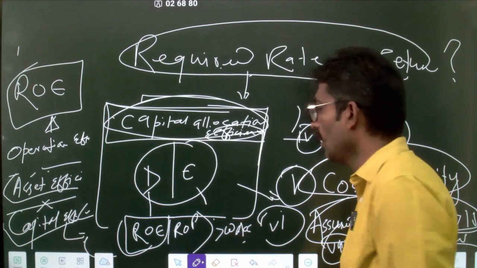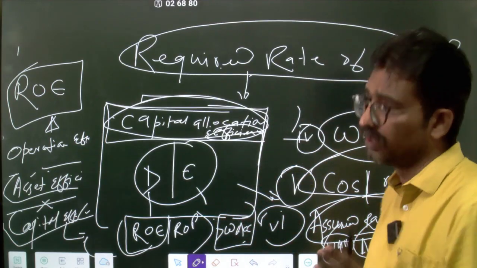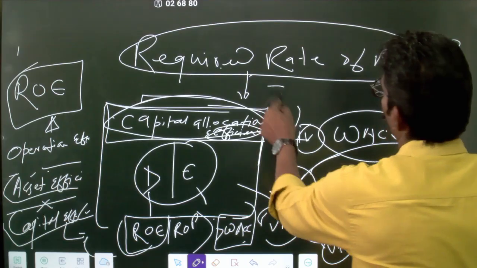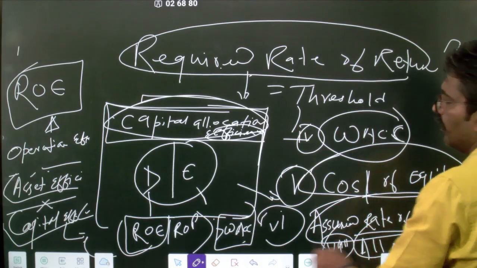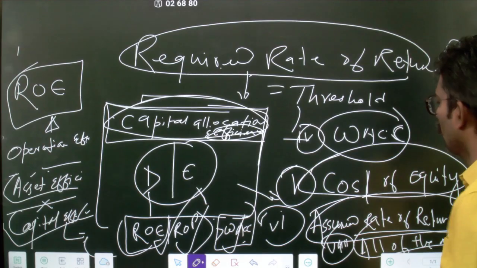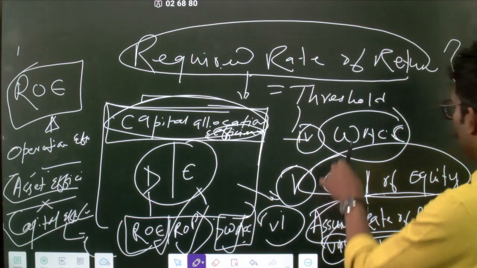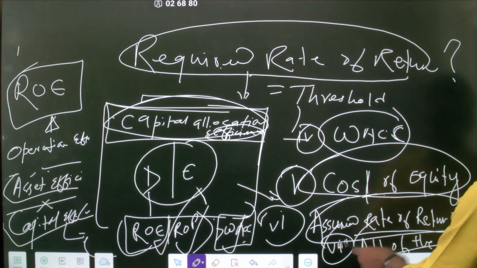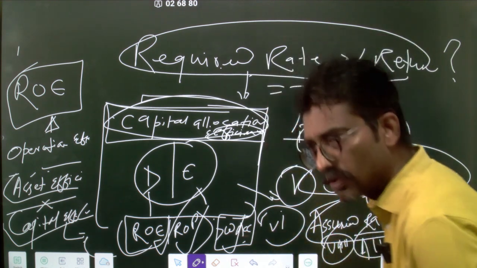So ROE could become, so this becomes your required rate. This is the minimum threshold rate. So a required rate, the other name is threshold rate. Any form of threshold rate, whether it is ROE, return on the project, whether it is WACC, also the cost of equity. For someone who's returning it, it becomes the cost of equity, and hence the WACC, hence the assumed rate of return. So the required rate is not a fixed concept.